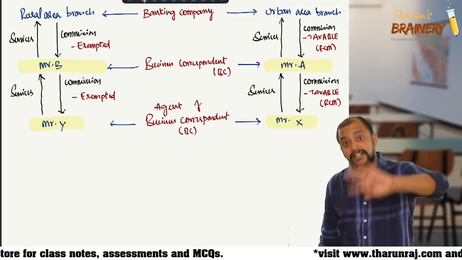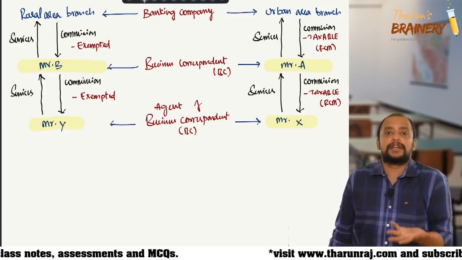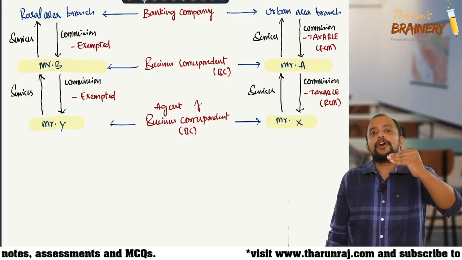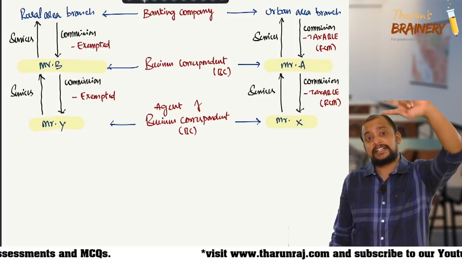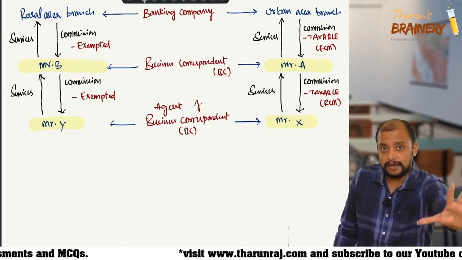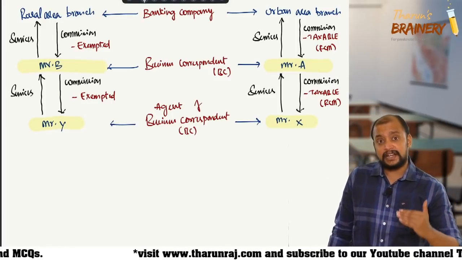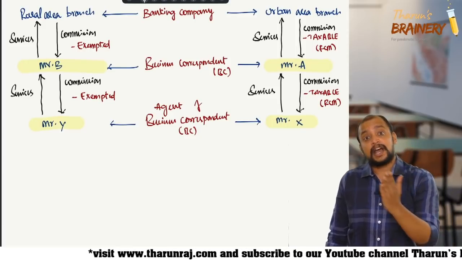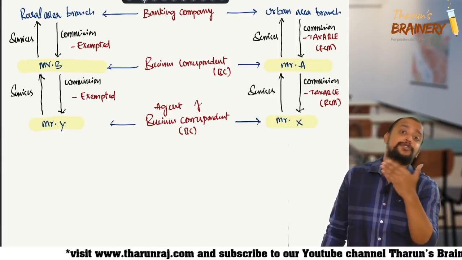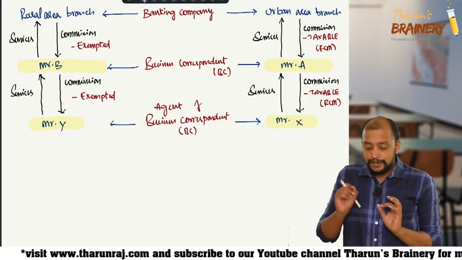You need to understand the difference and you need to remember this. It is more of remembering only. So correspondent to banking company, no RCM. Facilitator to banking company, RCM applicable. Then agent of facilitator to banking company, no RCM. But agent of correspondent to business correspondent is covered under RCM.